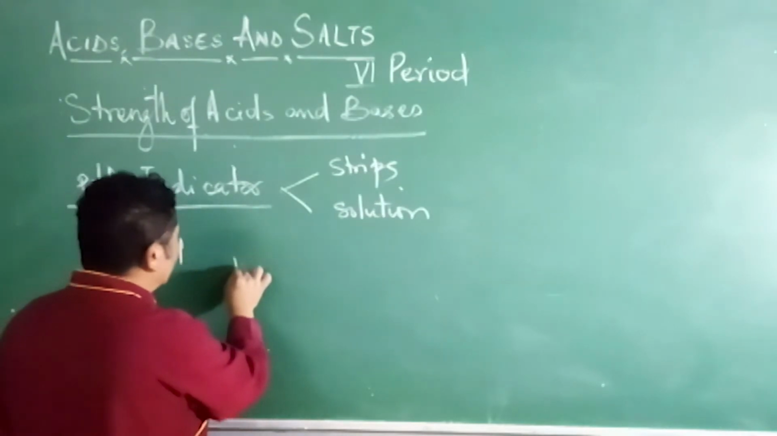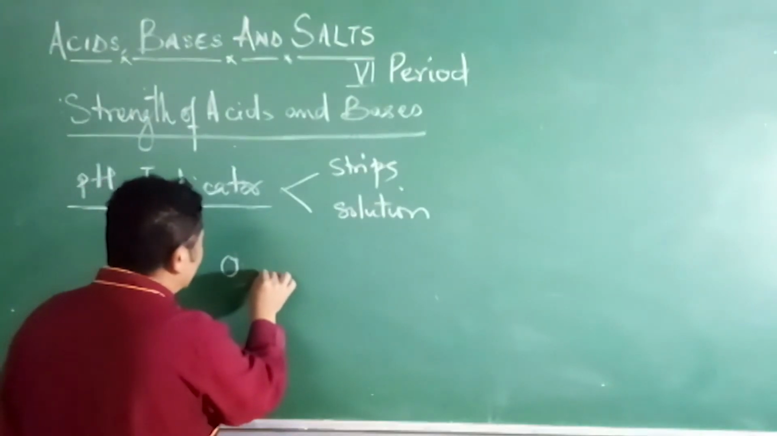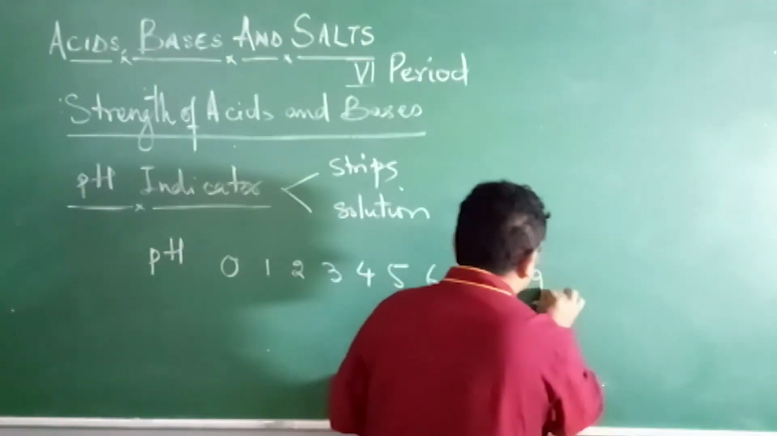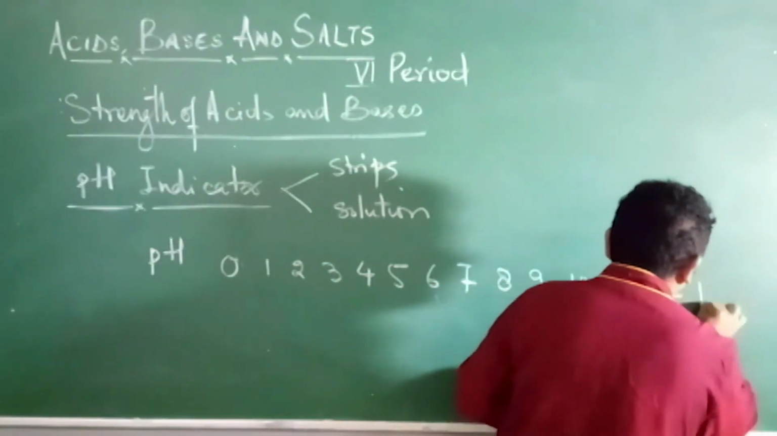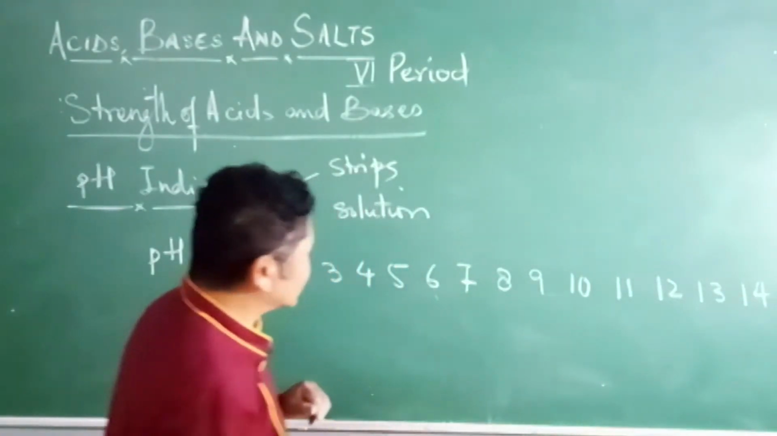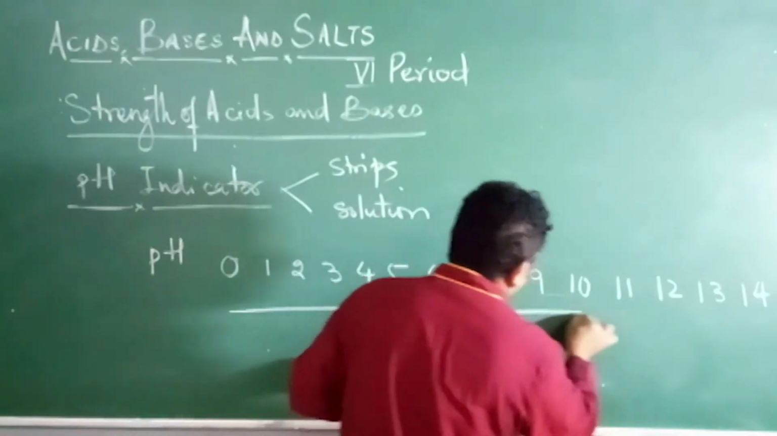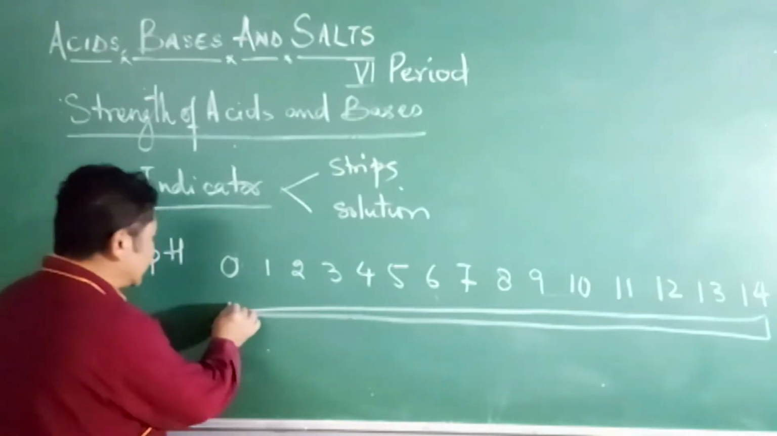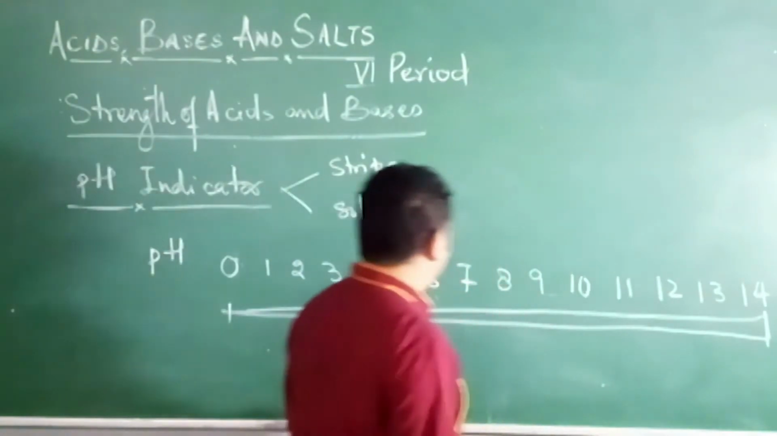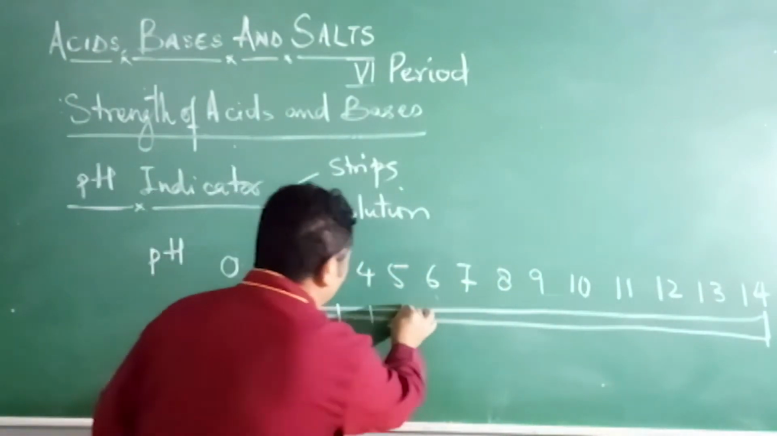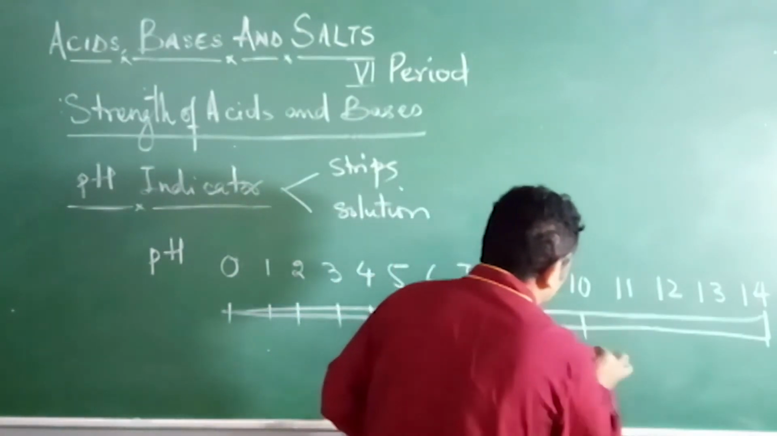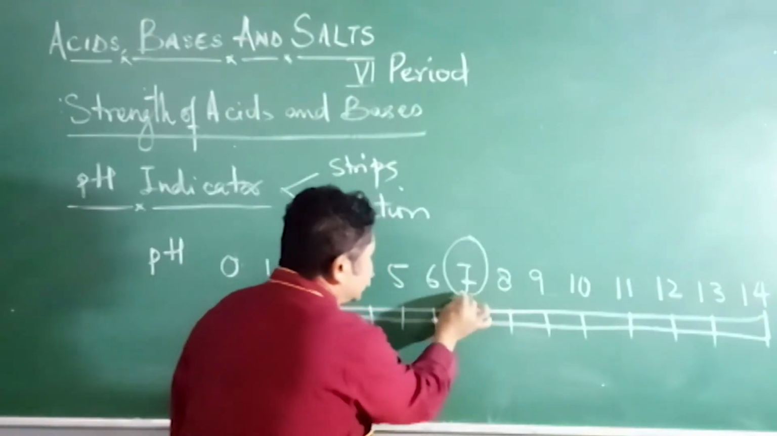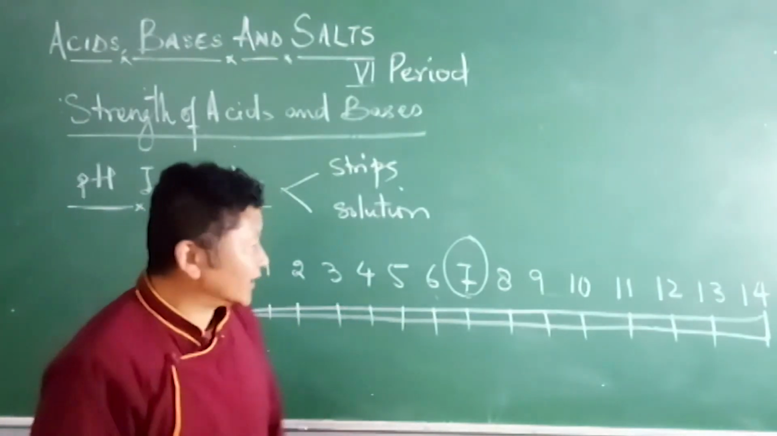The pH range is 0, 1, 2, 3, 4, 5, 6, 7, 8, 9, 10, 11, 12, 13, 14. At pH 7, the solution is neutral.